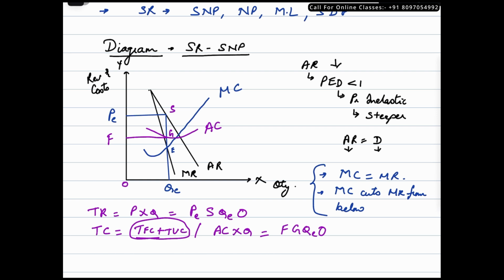That means this entire segment here that I just shaded as yellow is the supernormal profit made by this monopolist in this particular market. So let me write that as well. So supernormal profit in the short run is equal to PE, S, G and F.